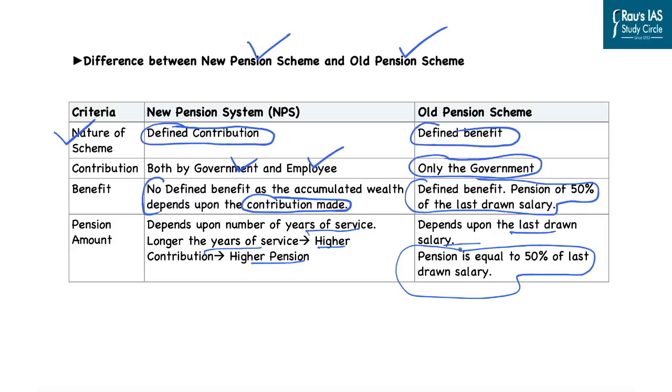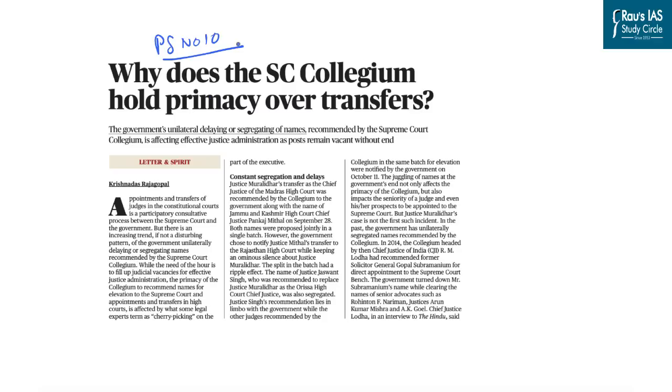With this, let's take up the next news article now. This article on page number 10 is related to the Collegium system in case of appointment and transfer of the judges in case of Supreme Court. Now, Collegium system is a very important topic for us from the preliminary examination perspective in the Indian polity, and it has been covered in detail in one of the previous DNS videos.